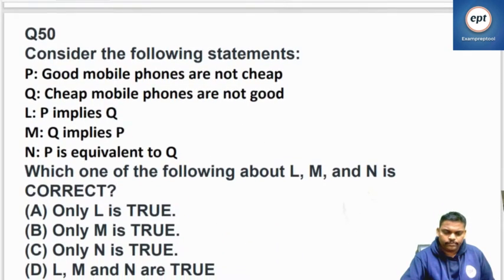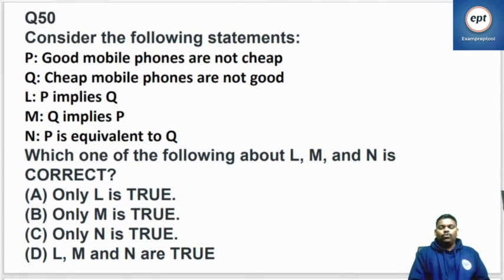Question 50. Good mobile phones are not cheap. Cheap mobile phones are not good. P implies Q. Q implies P. P is equivalent to Q. Which of the following about L, M and N are true?